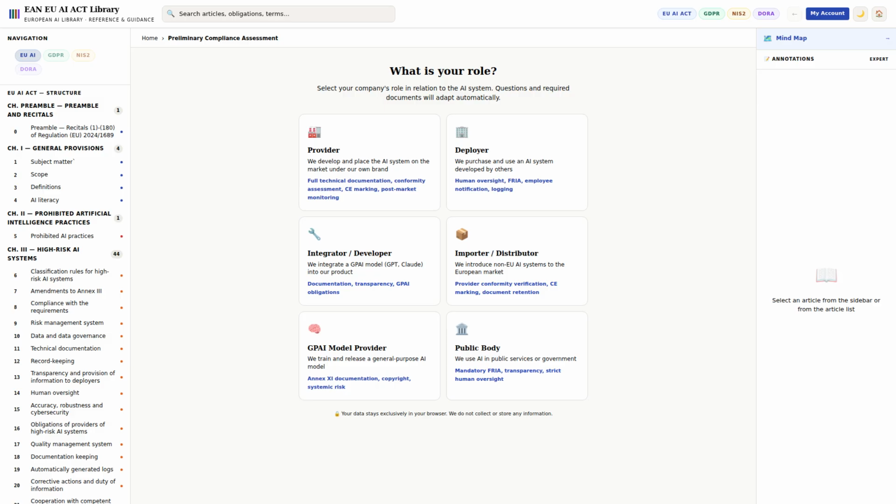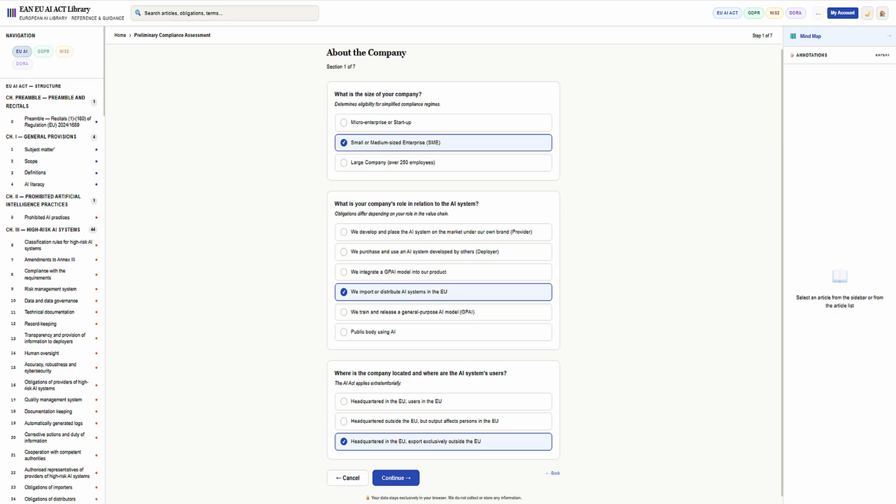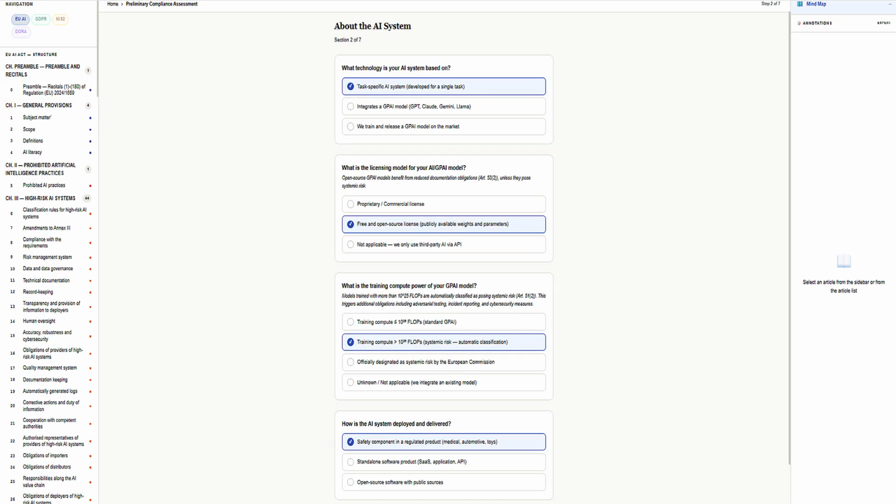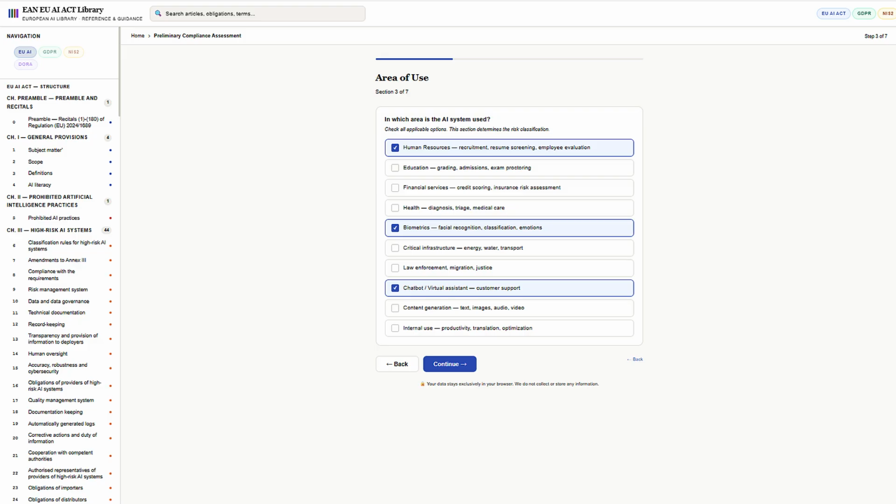No account needed. Step 1. You tell us about your company. Your role in the AI value chain, your size, and your location. Step 2. You describe your AI system, the technology type, licensing model, and how much compute power it uses. Step 3. You select where your AI is used: hire and recruitment, education, financial services, healthcare, biometrics, critical infrastructure. Each area has different risk implications.